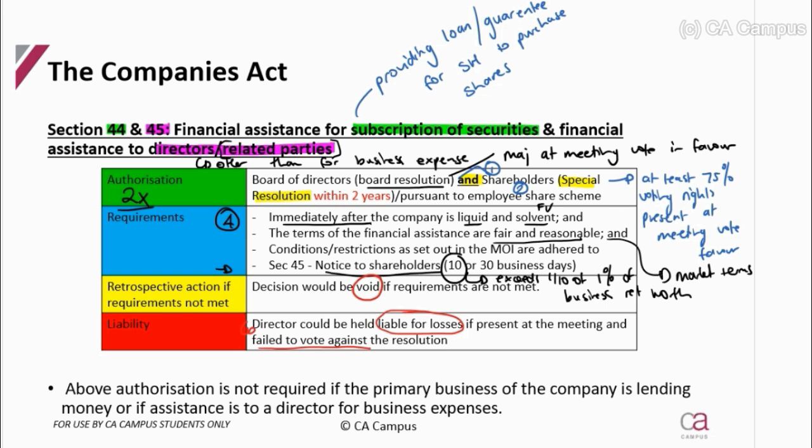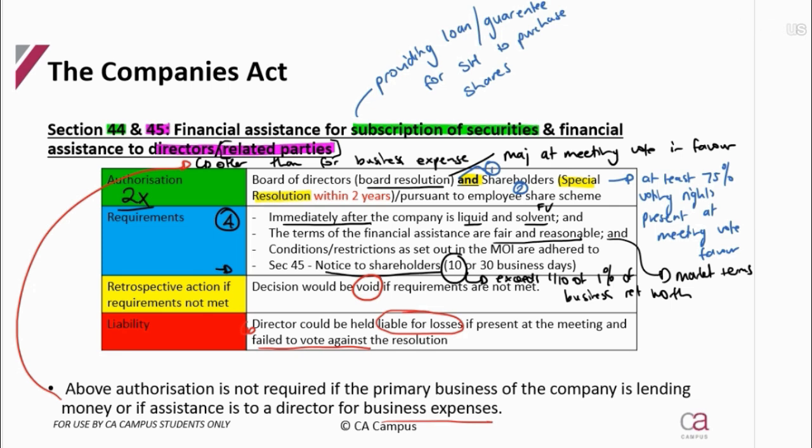Okay, just so we can see that the above requirements are not necessary if the financial assistance is for business expenses. So that's what I put over here. All right, very important sections, guys. They're going to come up often.